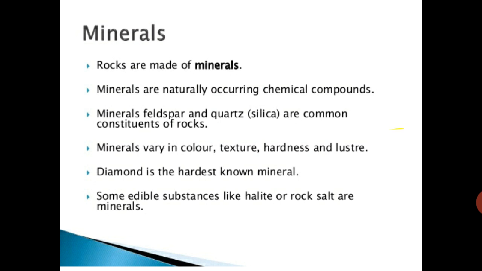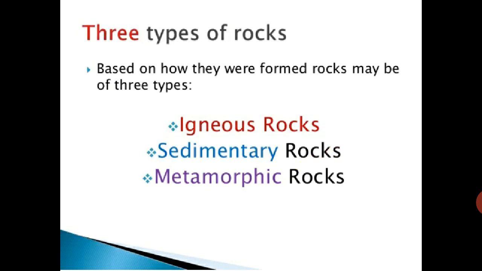Now we see the types of rocks. There are three types of rocks based on how they are formed. Rocks are of three types: igneous rocks, sedimentary rocks, and metamorphic rocks. Based on how they were formed, rocks may be of three types.